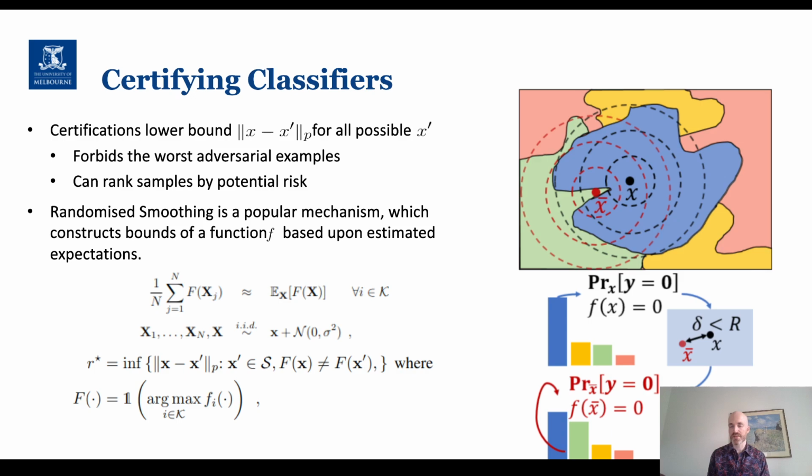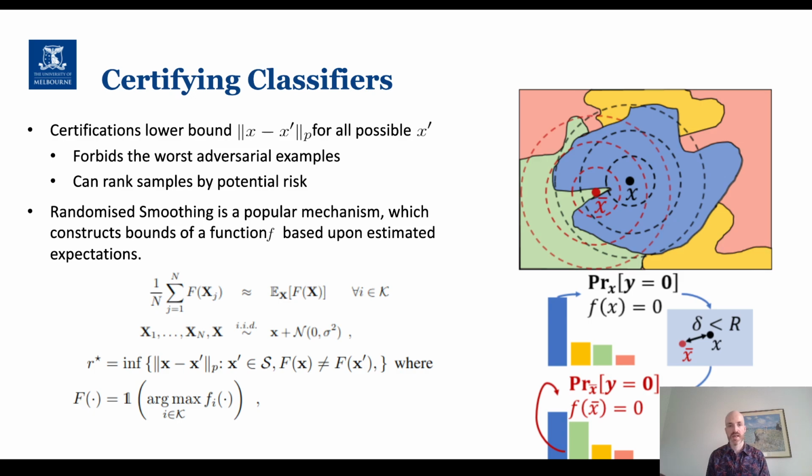While other mechanisms do exist for constructing certifications, randomized smoothing is quite nice and quite unique in that it's embarrassingly parallel and requires no modifications or restrictions to the interior behavior of the model. All that is required to perform randomized smoothing is to change the input and process the output. Nothing in between actually influences the process of constructing a certification and allows it to be applied in a really general sense.